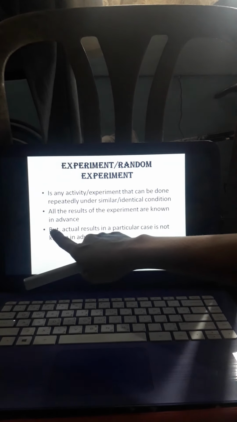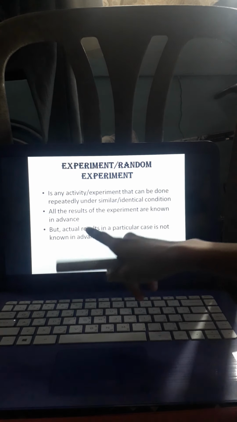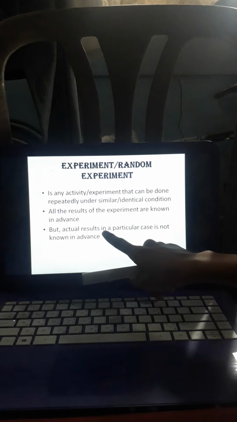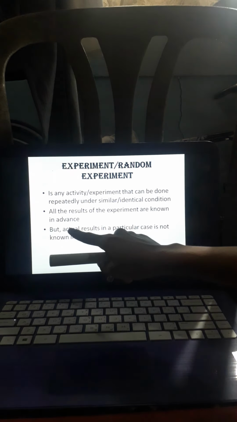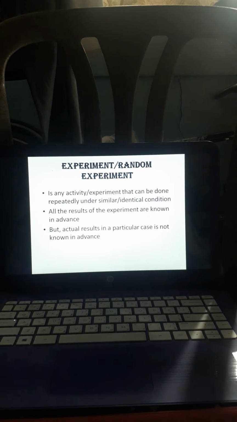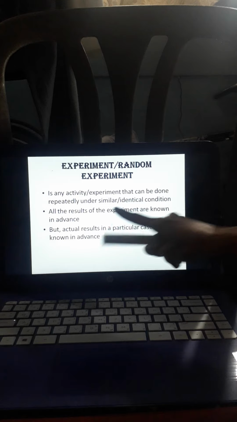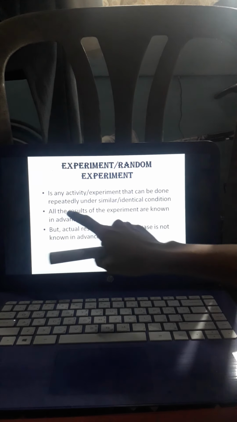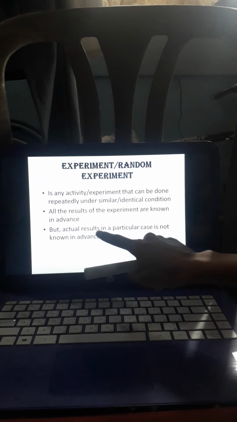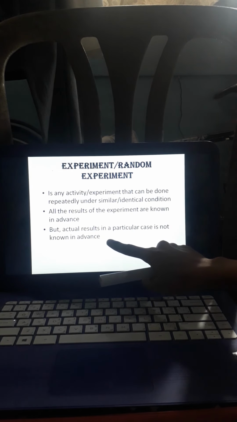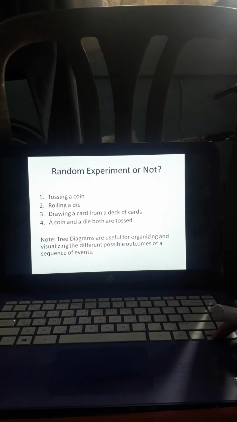Pero, sa number 3, but actual result. Yung actual results in a particular case is not known in advance. Yung actual result, ayun po yung kapag nag-roll ka ng die, hindi mo alam kung ano yung lalabas. Pero, alam mo na yung lalabas is from numbers 1 to 6 only. Pero dito, yung pinaka-actual result, hindi mo alam kung ano yung lalabas.